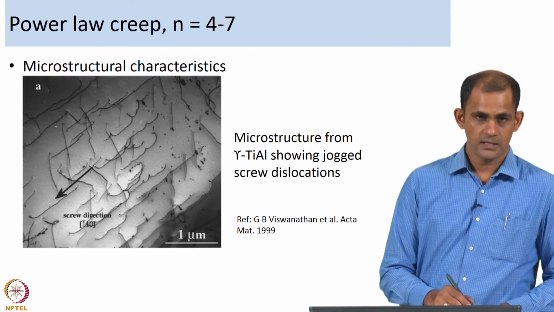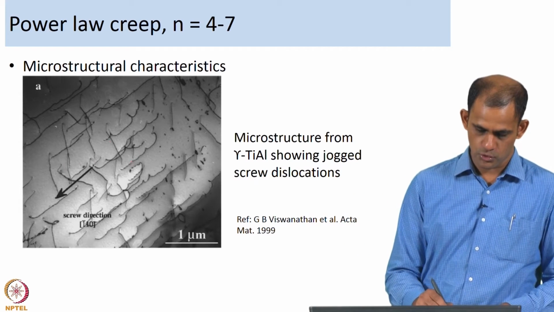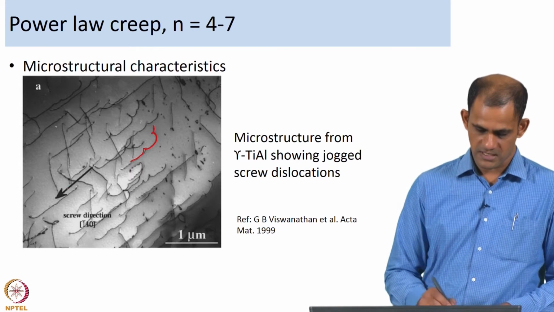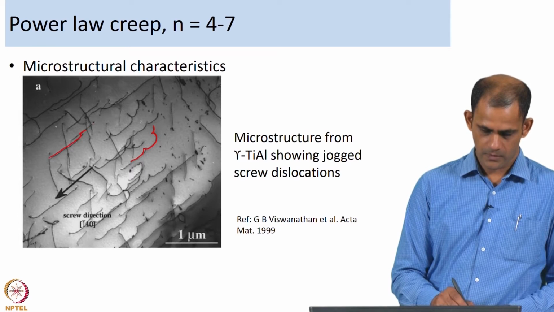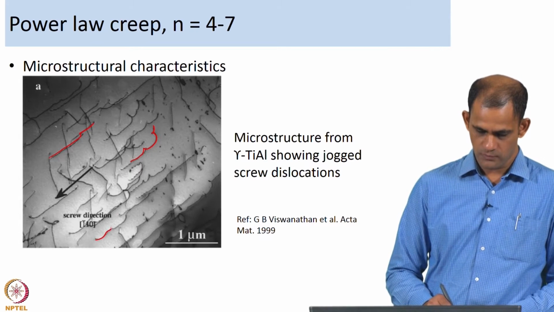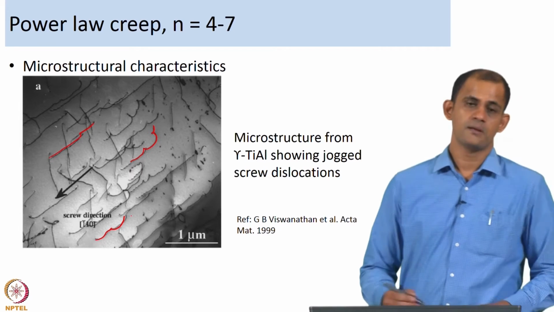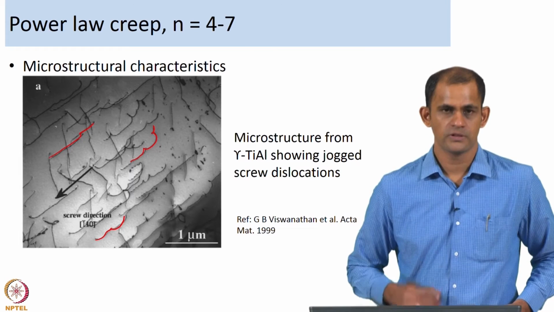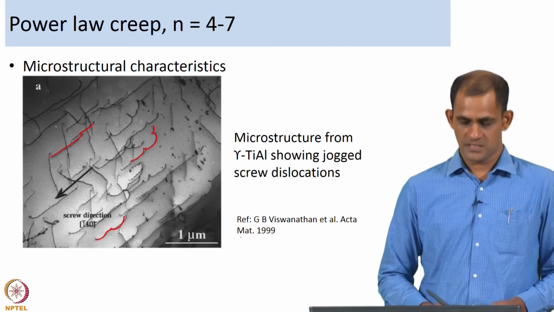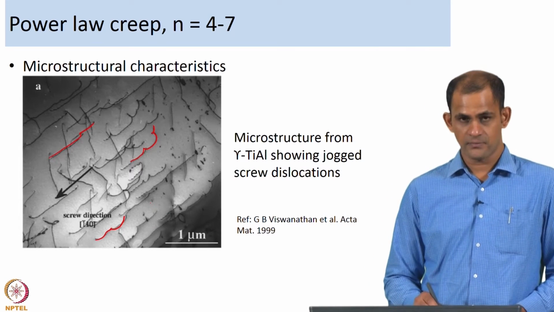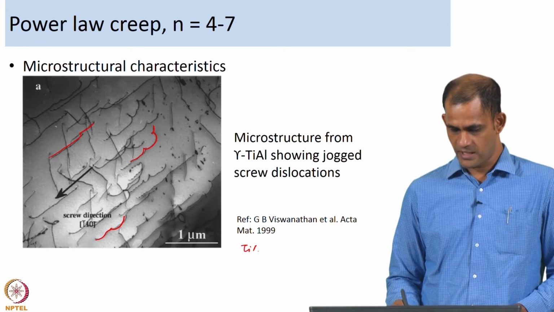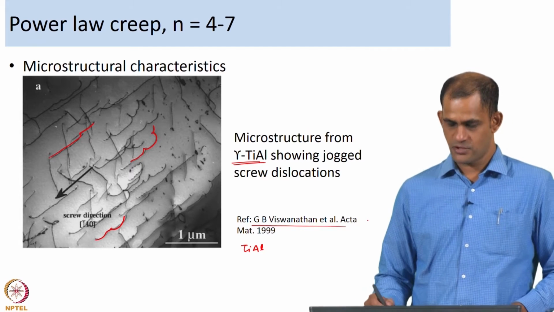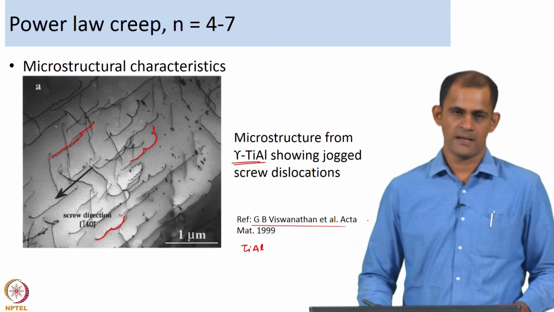If you see jogged screw dislocations like those shown here, a screw segment with a jog, then you can safely assume that you need the jogged screw model to describe your creep data. This micrograph belongs to the microstructure of gamma titanium aluminide, from work by Viswanathan, Vasudevan and Mike Mills.